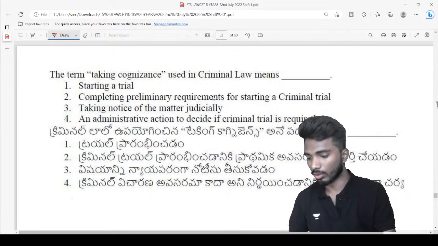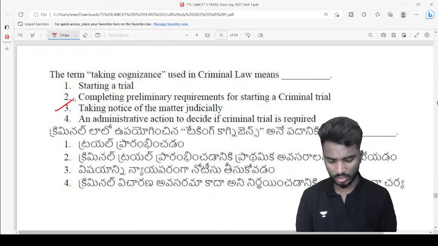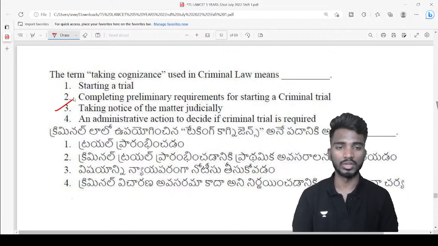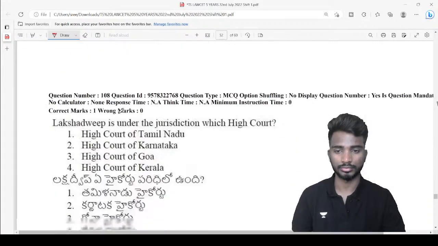Very good, Nidhi. So the answer is taking notice of the matter judicially. It means that when it comes to the court, the court will say that taking cognizance of the facts of this particular case, we are admitting this matter or we are rejecting. When the judiciary takes up a particular matter, we call it taking cognizance.